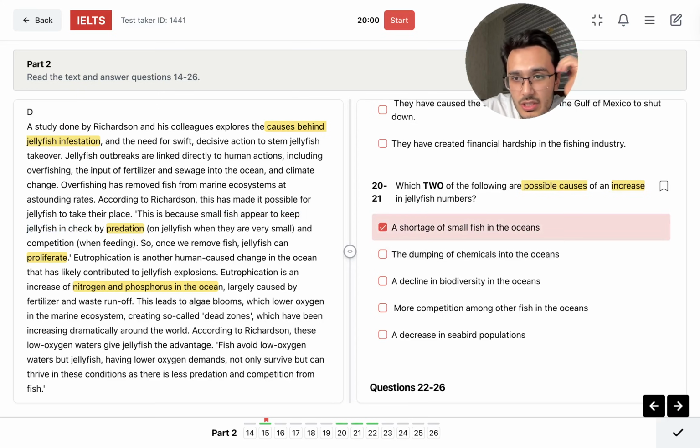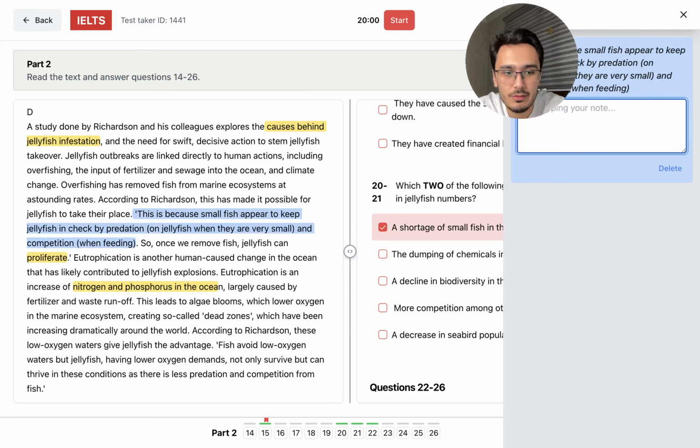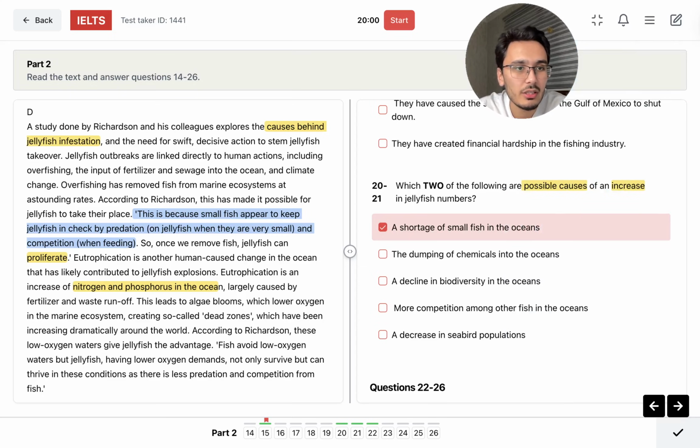A shortage of small fish in the ocean causes jellyfish numbers to grow, right? This is given here. So this is because that's it. So on jellyfish, that's it. So we can find 20 here. When they are very small, and competition when feeding. That's it. So competition is also included in this part. And then what? Jellyfish can proliferate.